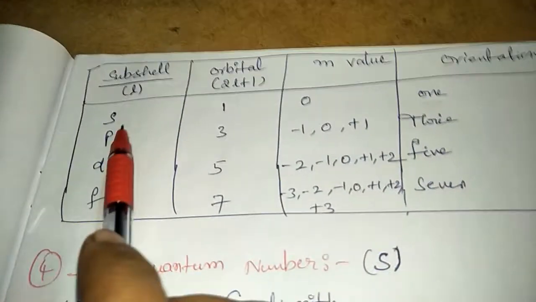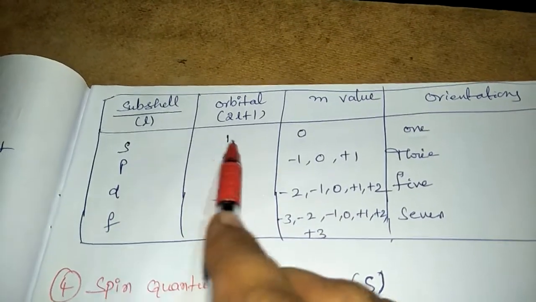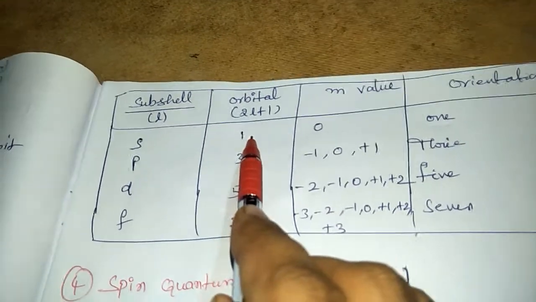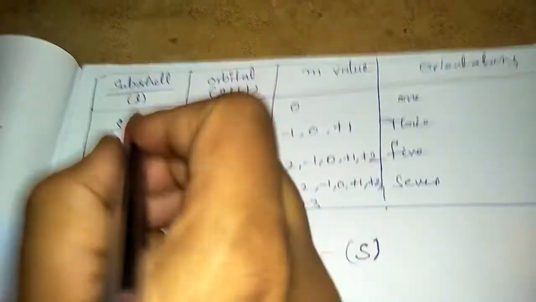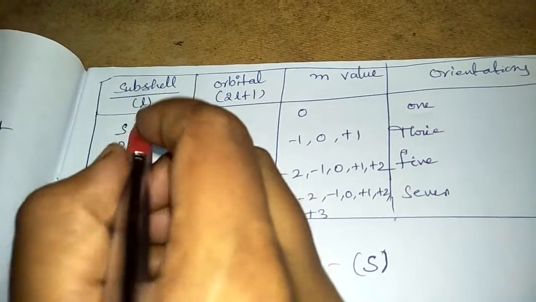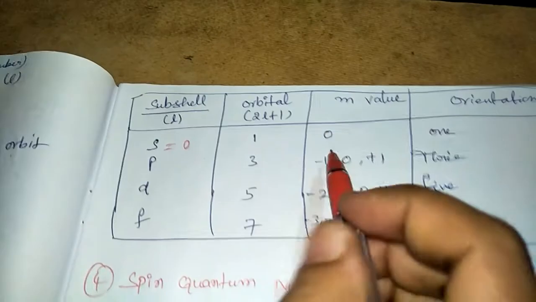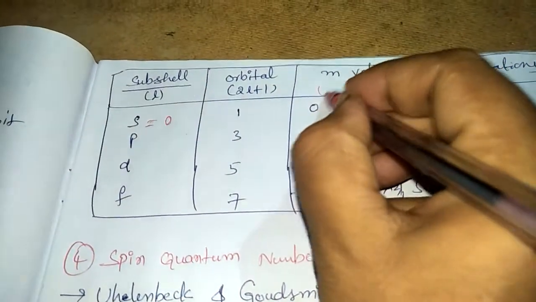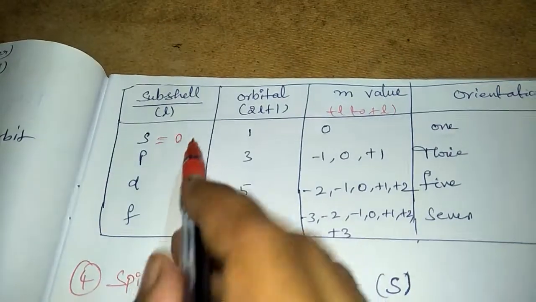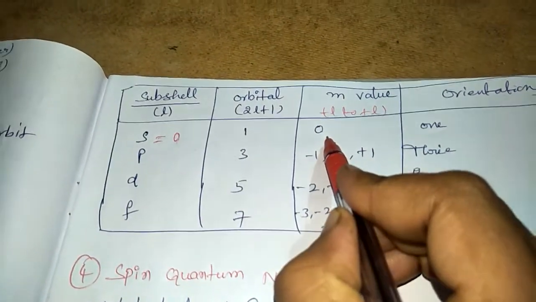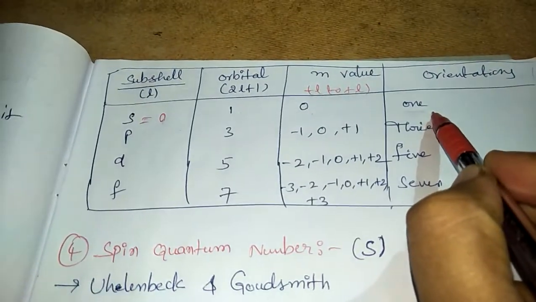For example, if the subshell is S, how many suborbitals are present in the S subshell? Here only one orbital, that is S orbital, and here S orbital means L is 0. So how are the M values? Minus L to plus L. That's why, as the L value is 0, it has only 0. It has only one orientation.